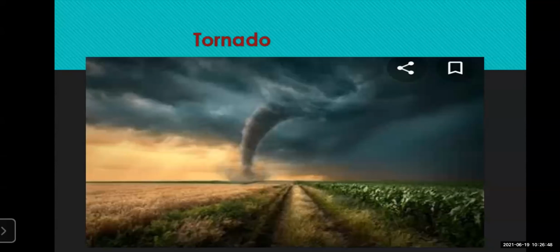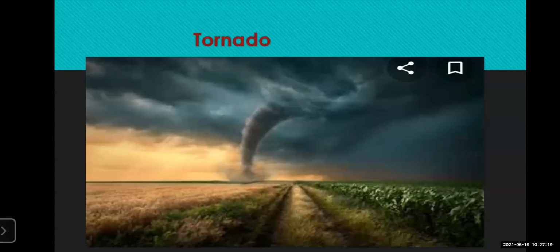The winds are spinning. So this tornado, you can actually see it moving from one place to another. If you stand at a very far distance, you can actually experience this beautiful, magical sight of the tornado, how it moves with the spiraling and spinning wind, and how it wipes out everything, whatever the trees, whatever the houses, and everything, whatever comes in its way.